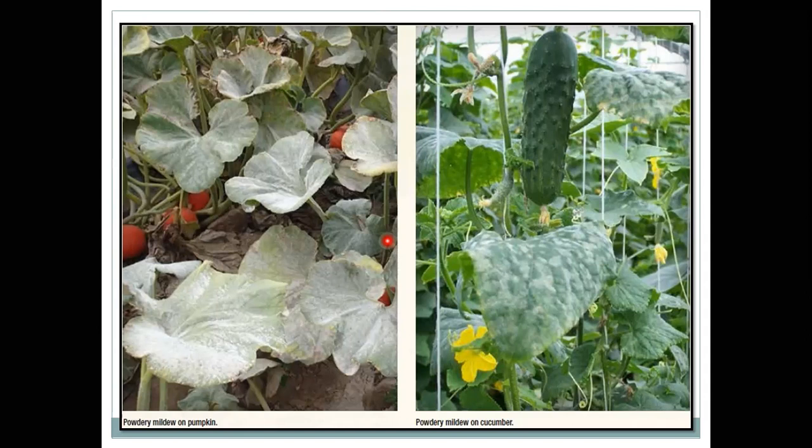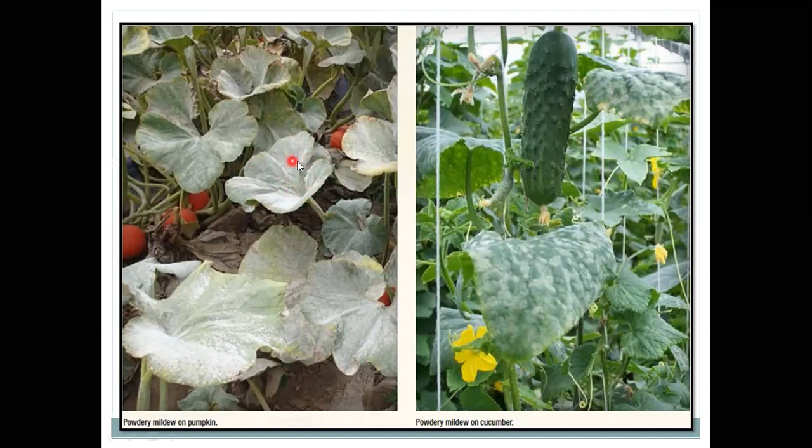On the cucurbitaceous crops, initially this whitish mass is seen on the leaf, majorly on the upper side of the leaf, showing whitish superficial spots. These spots enlarge, forming large patches, or this whitish mass coats the entire surface of the leaf or other parts of the plants.